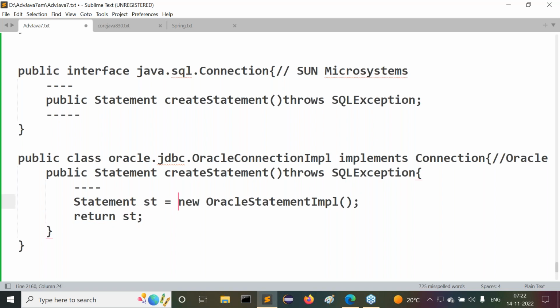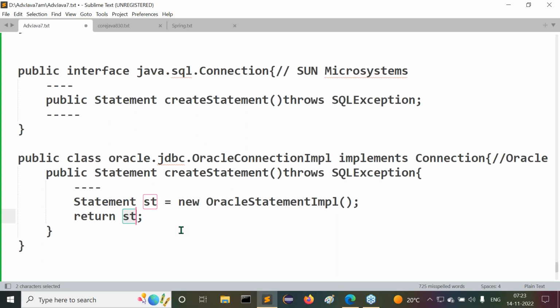Now tell me, here an object is really created for what class? OracleStatementImpl, which is an implementation class of the Statement interface. We assign that object reference to the interface reference variable, and now we return that interface reference variable. By seeing this interface reference variable returned from the createStatement method, people in general say that a Statement object is returned from createStatement. Do I get my point across or not? By this, people understand that an object is created for the Statement interface. But what is the reality? What's happening internally here?